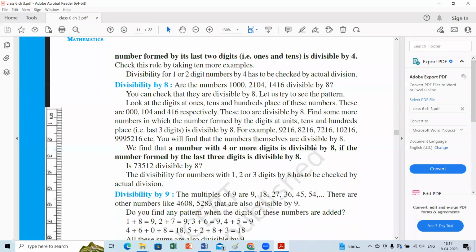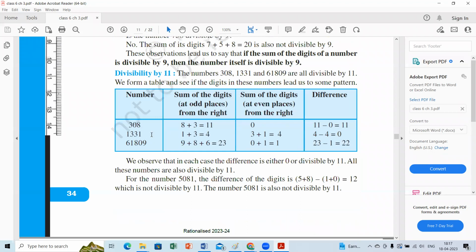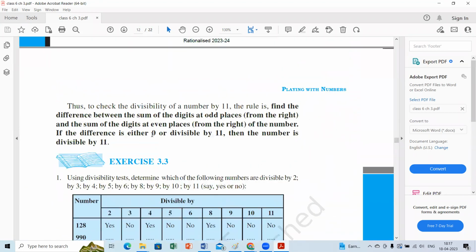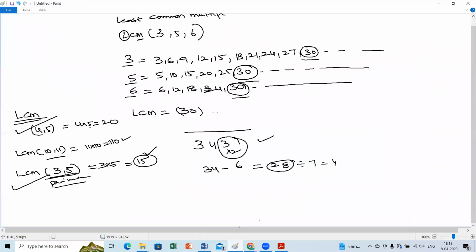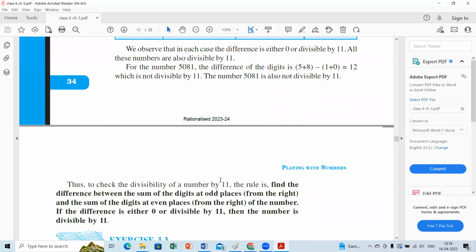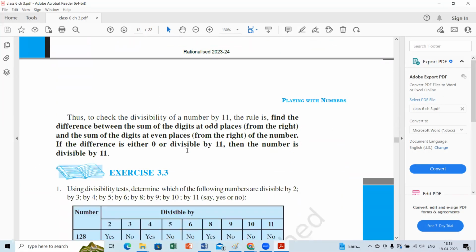That's about the divisibility rules. Rule 3 and rule 9 are the same; we have to sum up the digits. The 11 rule is also very important. Did you understand the 7 rule, children? This is the 7 rule: you have to double the units place digit and subtract it from the rest of the number, so that the result is exactly divisible by 7. But rule 11 is the alternating digit sum. The difference between the alternating sums should be either 0 or a multiple of 11.